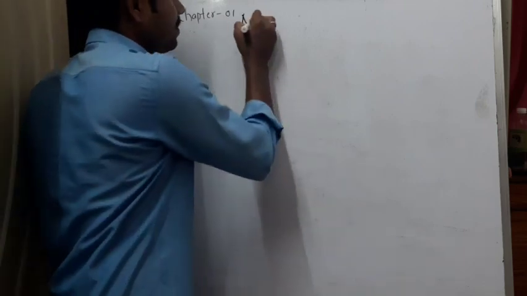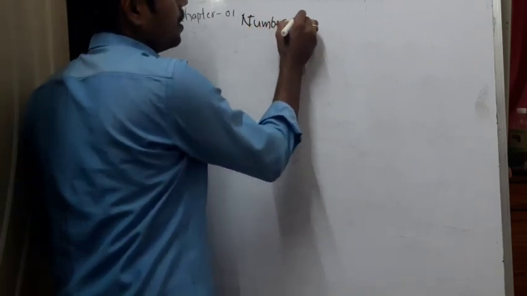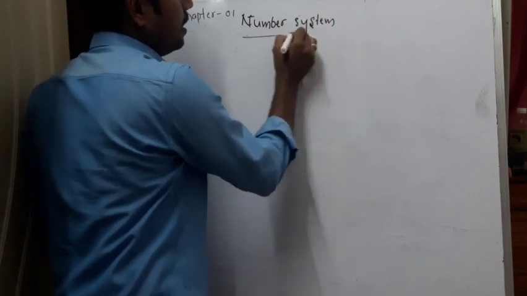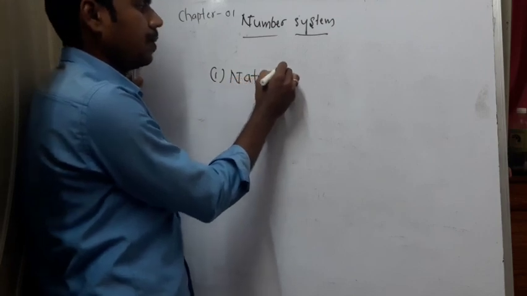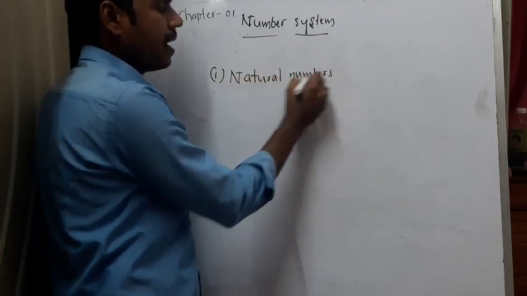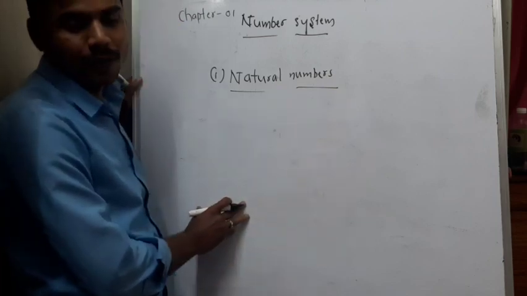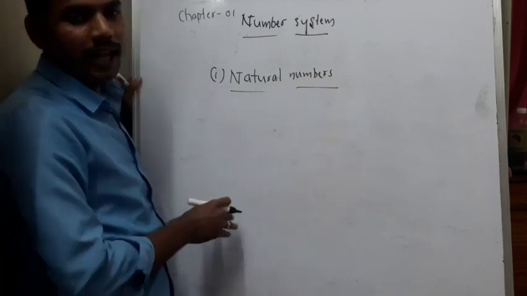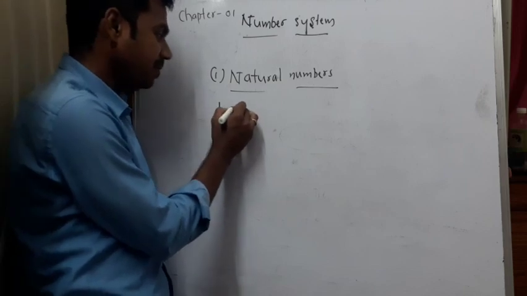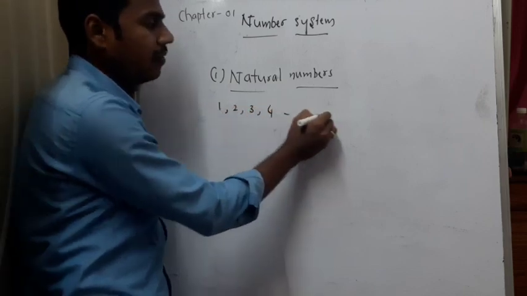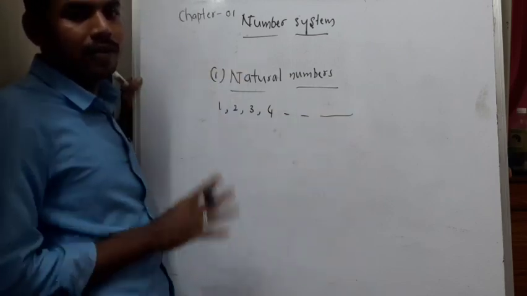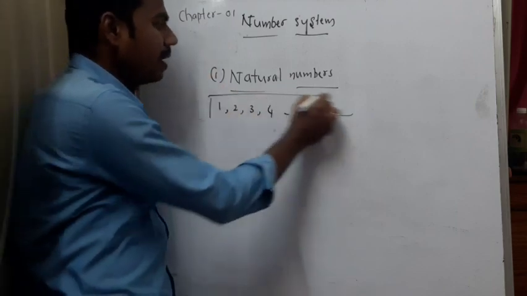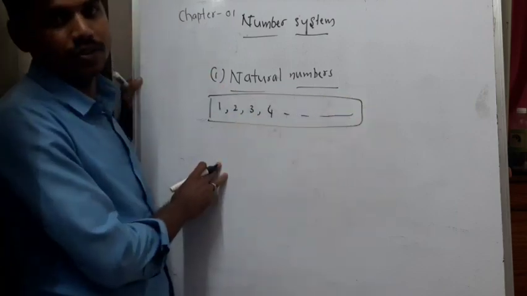Dear students, we'll start with chapter 1, which is called number system. In this, you already know what natural numbers are. How do we define natural numbers? Whenever I ask you to count, how are we going to begin? Usually, we begin our count from 1, then 2, 3, 4, and proceed. To whomever you ask, their count will begin from 1. Naturally, the count will begin from 1.